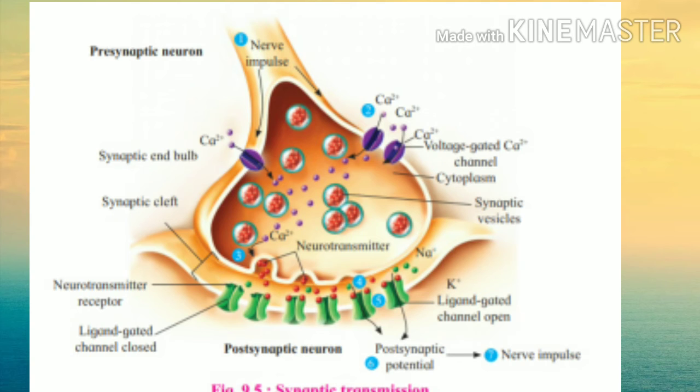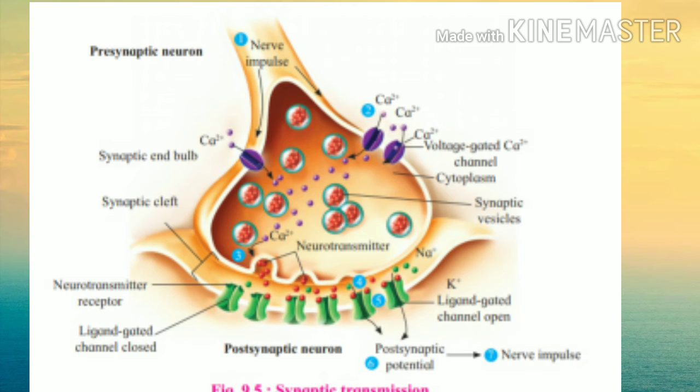See here, the nerve impulse has passed to the axon terminal, and there the numbers of synaptic vesicles are seen, and the voltage-gated calcium channels are also seen on the synaptic end bulb membrane. Calcium ions enter from the extracellular fluid. When the calcium concentration inside the cell increases, it initiates a series of events that fuse the synaptic vesicle with the cell membrane of the presynaptic neuron.